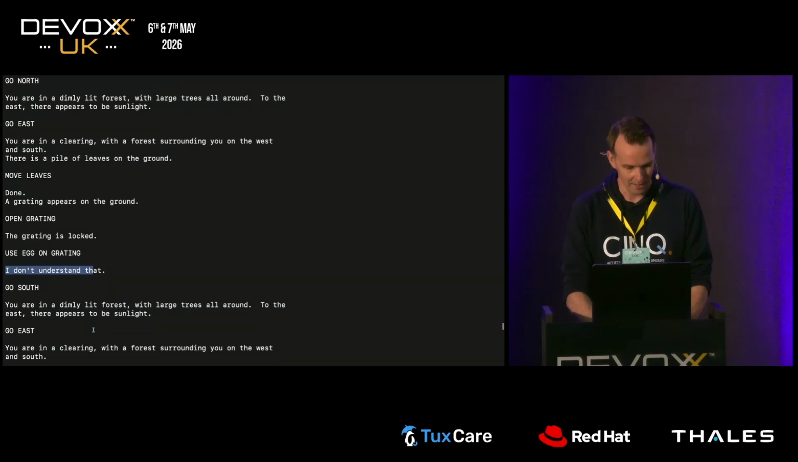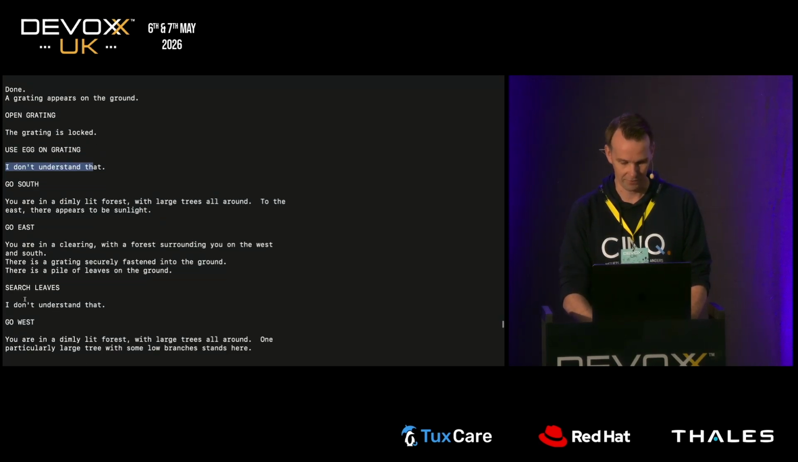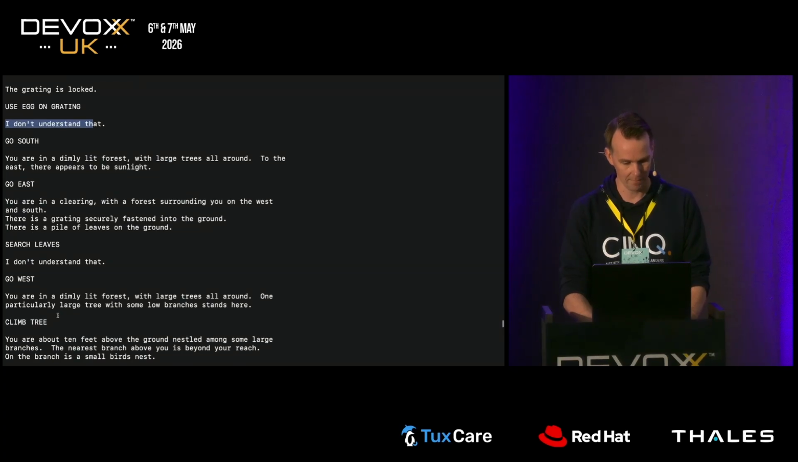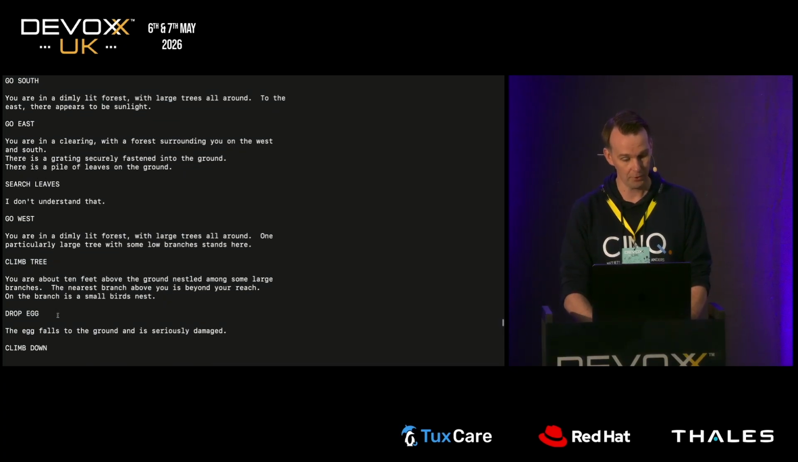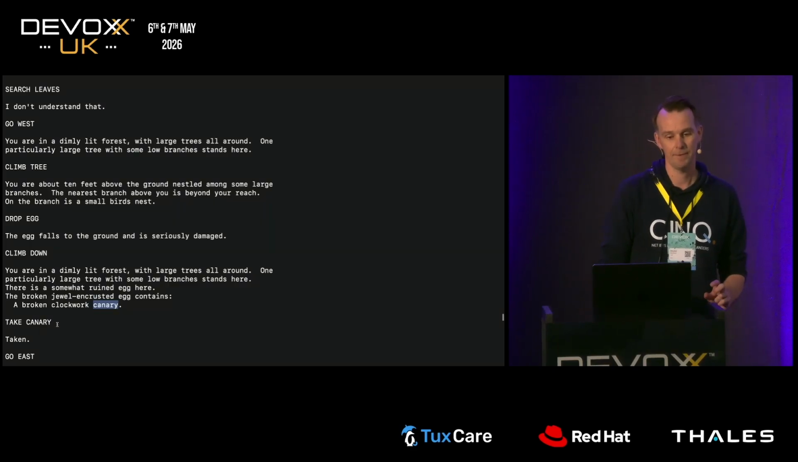LLM. It's walking around, it's going east. It searched the leaf, tried that before. It's going west, it's climbing the tree again. It drops the egg. The egg, oh, wrong button. Oh, the egg falls to the ground and is seriously damaged. So, yeah. Oh, apparently there's also a canary. I think it's from the egg. And it takes the canary. Now, I think you get the drift.